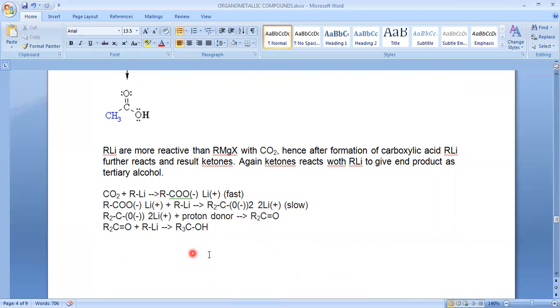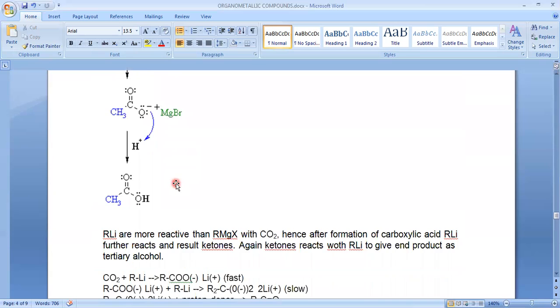This ketone reacts with one more lithium reagent, and that yields the tertiary alcohol. So in this reaction, carbon dioxide reacts with 3 moles of RLi to give the end product, a tertiary alcohol, whereas in the case of RMgX the reaction stops after the formation of the carboxylic acid.